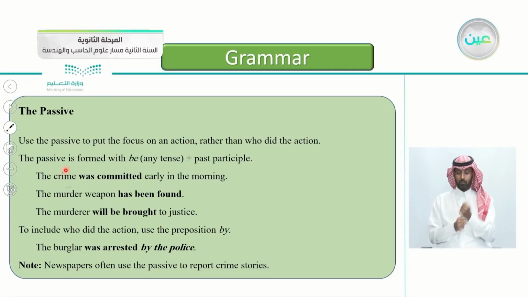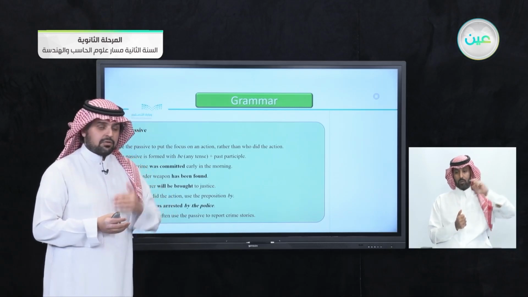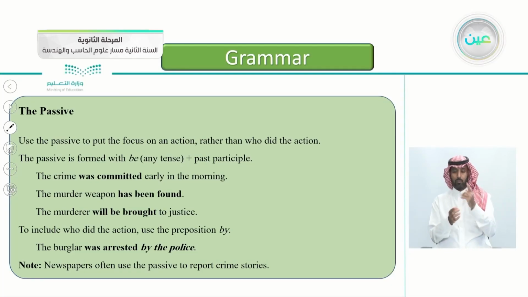The passive is formed with verb to be in any tense, plus the past participle. Again, how do you form a passive? We use be with any tense, the present or the past or the future, and then we add the past participle. Here you see some examples. The crime was committed. Was here is verb to be in the past tense. Was committed, committed is a past participle.